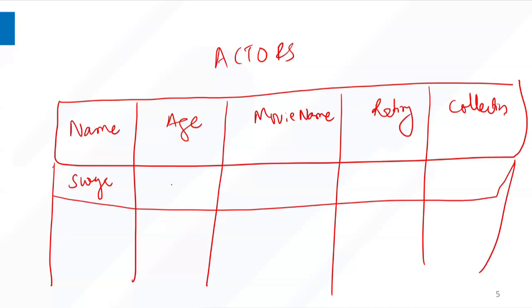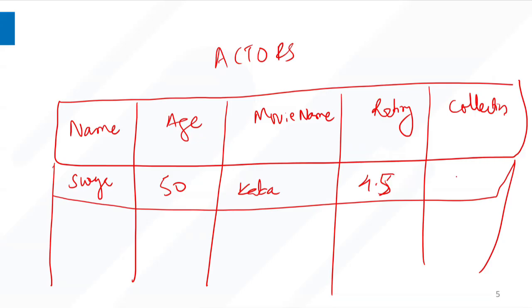75. Seriously? No, yeah. What is his age? Okay, I'm checking in Google. It's 50 years. Okay, 50. And what is the hit name of the movie? Quickly. For me, it's Kaka Kaka. Okay, rating is out of 5. What is the rating? That I'm not sure. Let us say 4.5. Looks like he's your favorite actor.